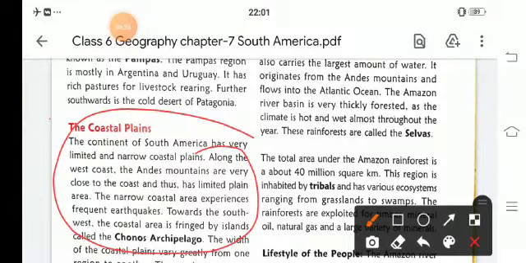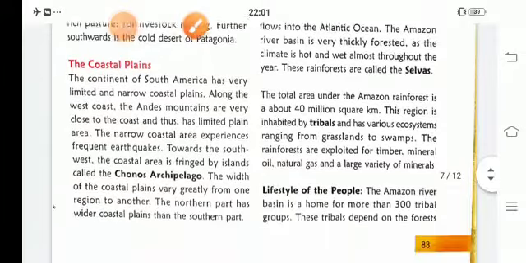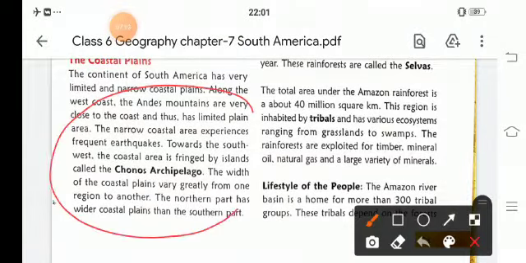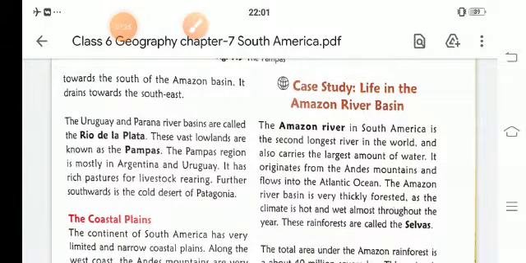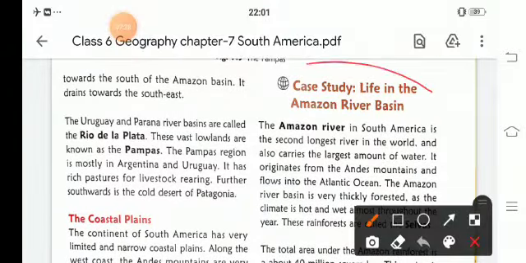The coastal plain of South America is a very narrow coastal plain. The narrow coastal area experiences frequent earthquakes. Towards the southwest, the coastal area is fringed by islands, and that island group is known as the Chonos Archipelago. Now there is a case study regarding the Amazon river basin.